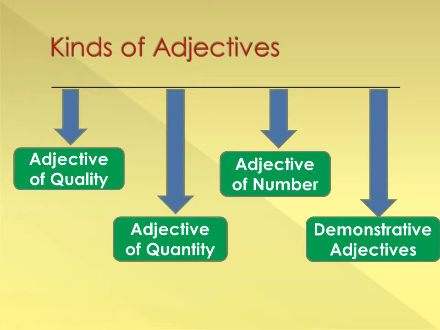Kinds of adjectives. First, adjective of quality. Second, adjective of quantity. Third, adjective of number. Fourth, demonstrative adjective.